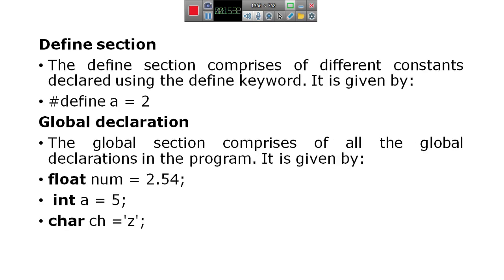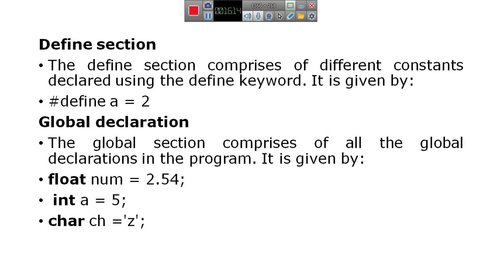The next one is the definition section. The definition section is used to define constants. A constant is like a variable. It is nothing but a memory location. About variables and constants, we will see in detail in the second chapter.